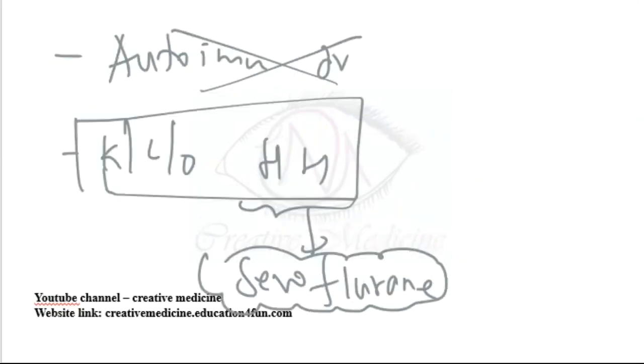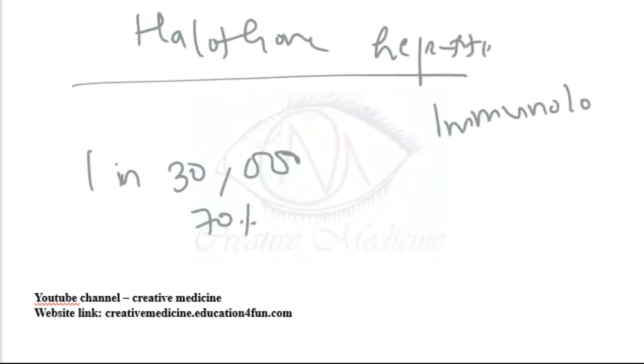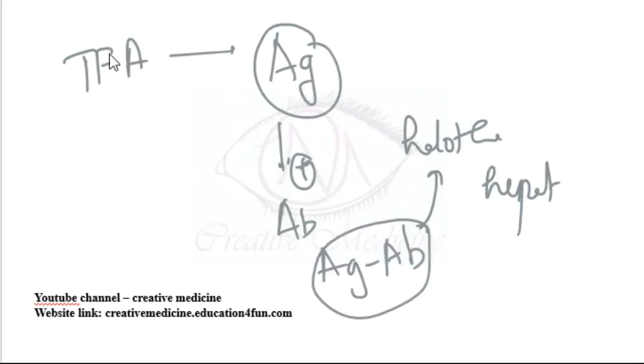Summary. Halothane hepatitis occurs in 1 in 30,000 to 1 in 35,000 individuals, and the mortality rate is around 70%. It is immunological. Halothane will produce trifluoroacetic acids which are antigenic, and these will induce antibody production. So antigen-antibody production is responsible for halothane hepatitis.